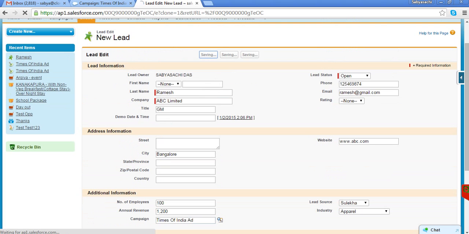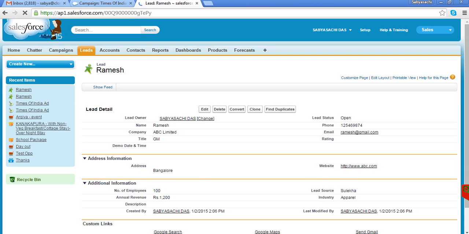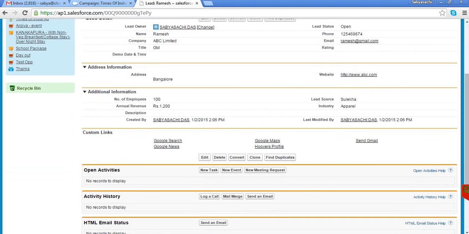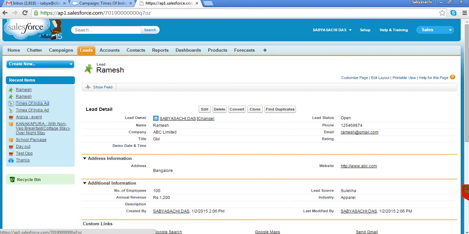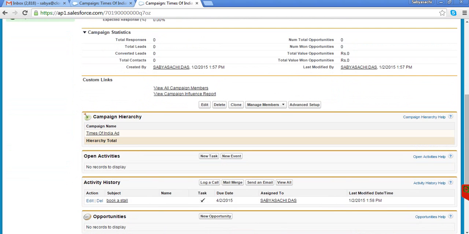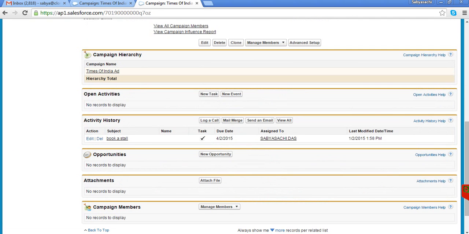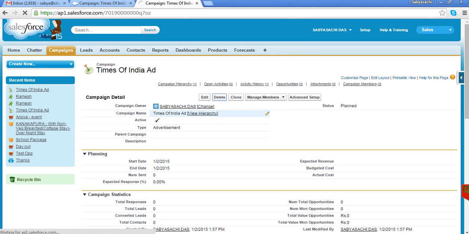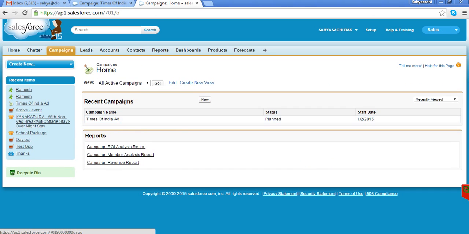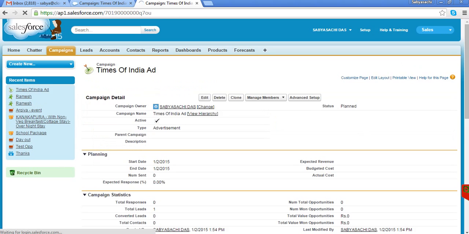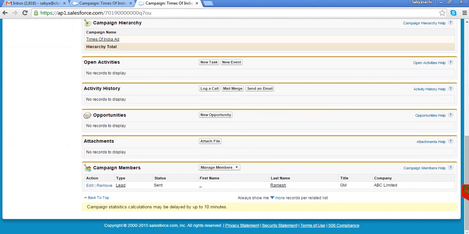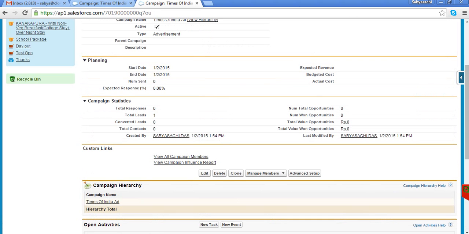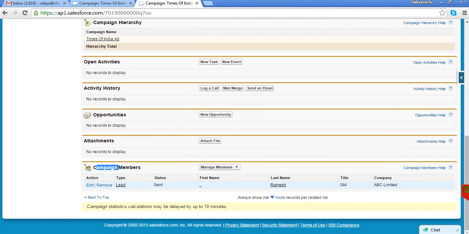I can link it here, and the moment I link it, I can go to that particular campaign. I'm deleting one because I have created two campaigns here. And you can see that from this particular campaign I have generated one lead, and that lead is coming below.